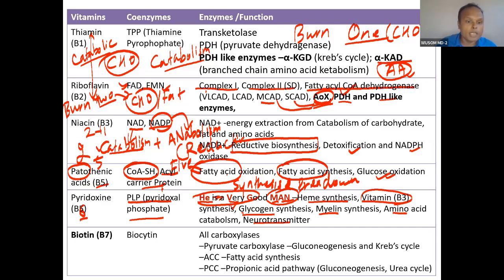And B7, biotin, is A, B, C, U. We have been telling A, B, C. B, biotin always does carboxylation and ATP is utilized. Biotin does carboxylation. So you can see all the carboxylases. We have done pyruvate carboxylase. Pyruvate carboxylase is related to both gluconeogenesis and the Krebs cycle.